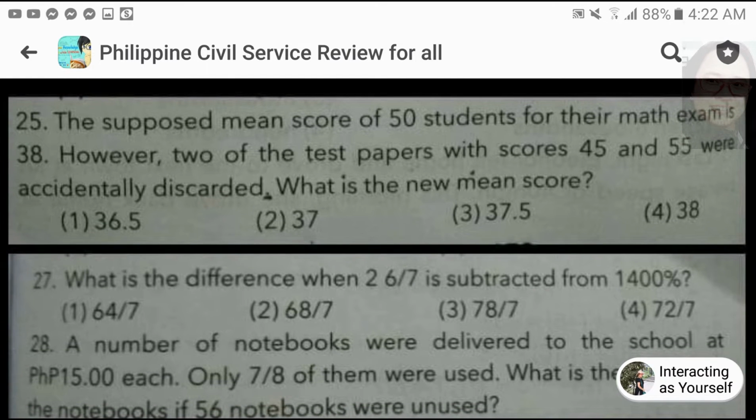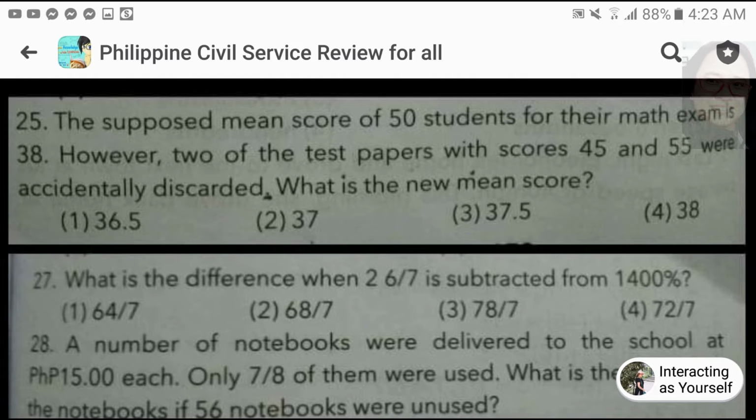Question number 25. The supposed mean score of 50 students for their math exam is 38. However, two of the test papers with scores 45 and 55 were accidentally discarded. What is the new mean score? Number 27.